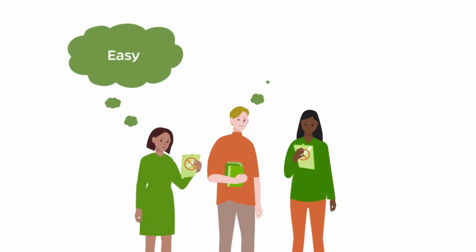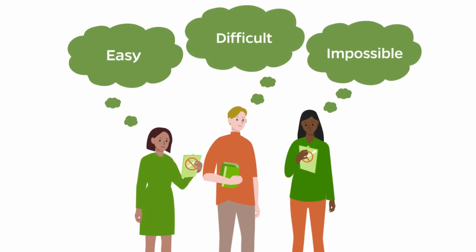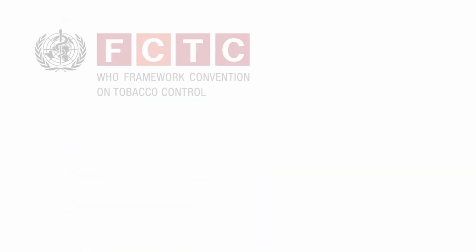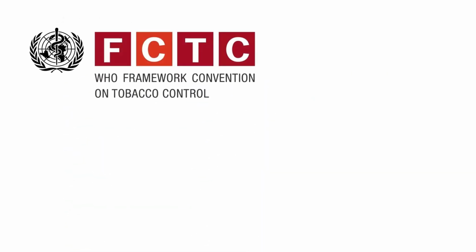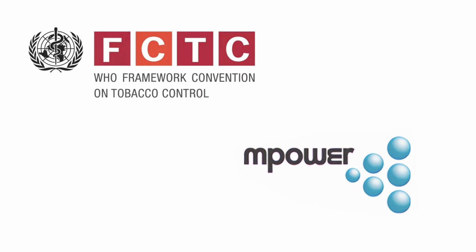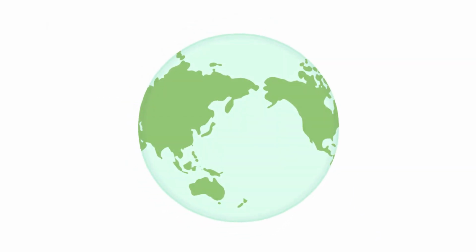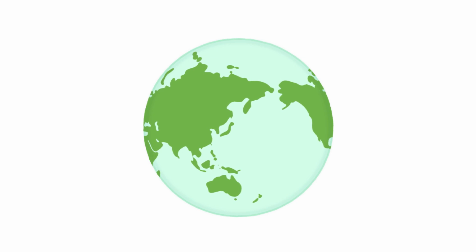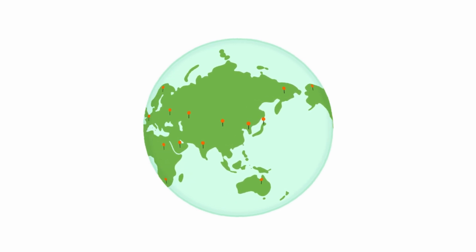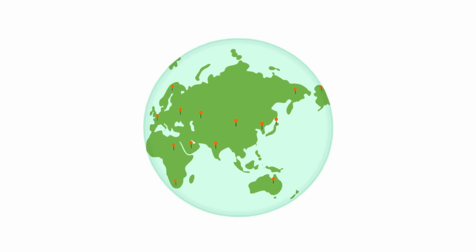In determining our vision, we can choose between easy, difficult, or even impossible visions, but the most effective leaders think beyond imagination. The World Health Organization Framework Convention on Tobacco Control and Empower package of interventions offer some of the most effective policy strategies that can bring us closer to the vision of a healthy, tobacco-free world. Countries are implementing these strategies, but much progress is still needed in many places.